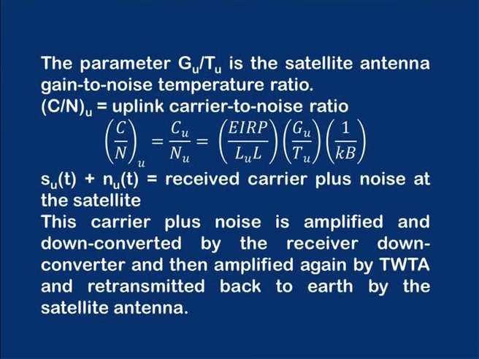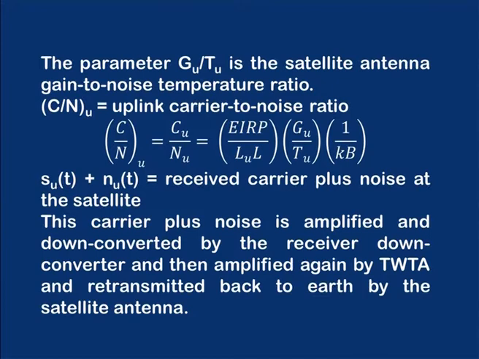Now, the parameter GU by TU is the satellite antenna gain to noise temperature. C by NU is the uplink carrier to noise ratio. Substituting for CU and NU, we can find this uplink carrier to noise ratio, and it is given by EIRP LU by L GU by TU into 1 by KB.